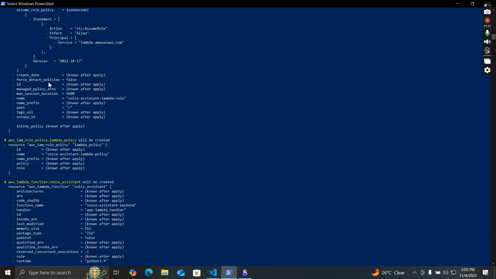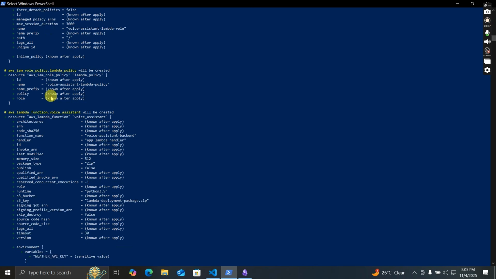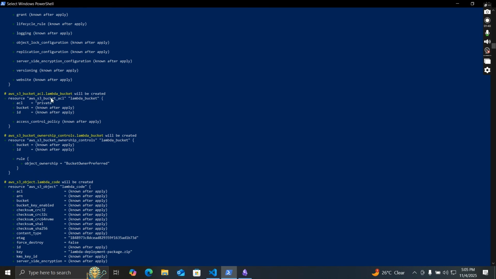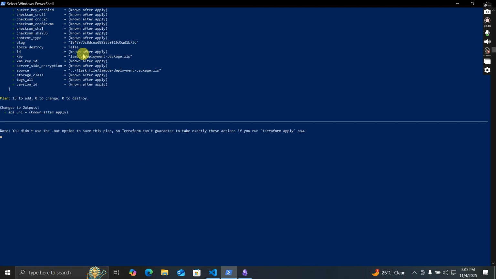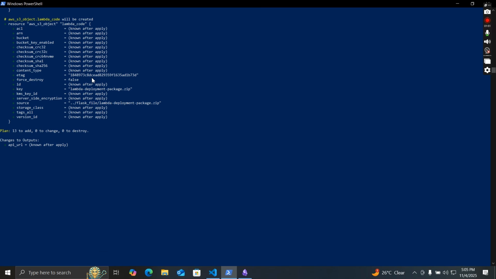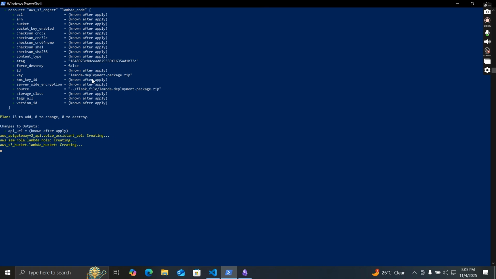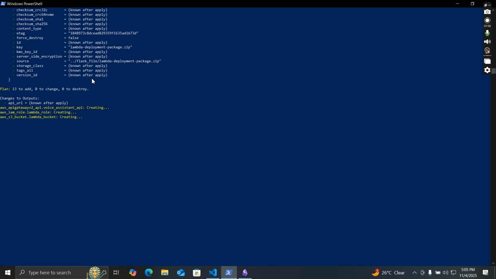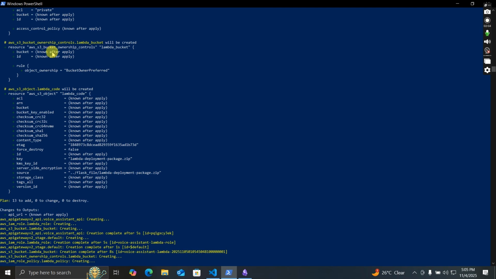It's telling us all the infrastructure that is going to be created for the Lambda function to take place, including the Lambda bucket, the ownership control, and all that. Changes to output. Okay. I think it has started creating it. Yeah, so we are done with the planning phase.